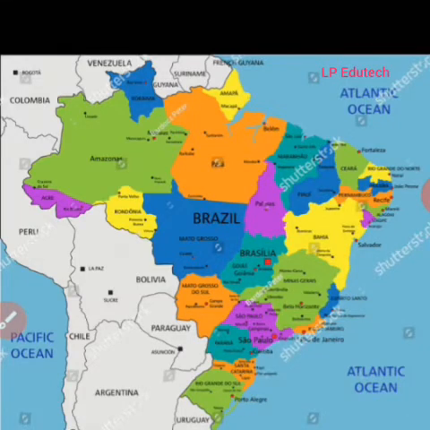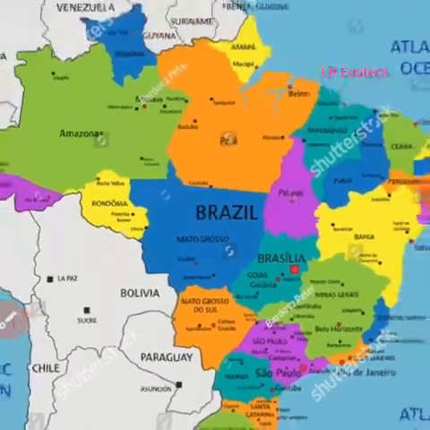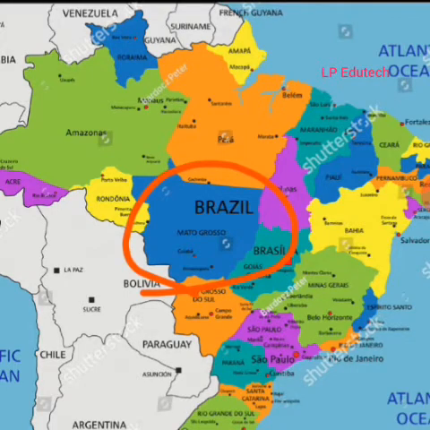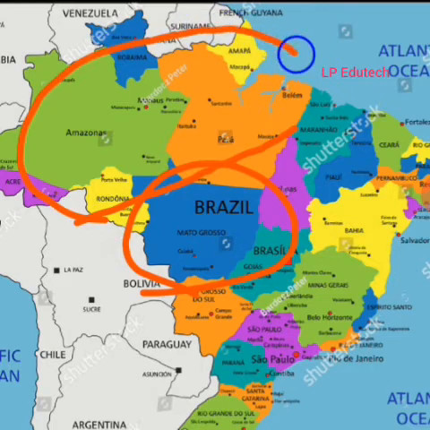Before we go to the physical geography of Brazil, I want to introduce you to the political map of Brazil. So here lies the main part of Brazil. Here lies the Amazon river basin. You know the Amazon is the world's widest and the longest river, and this is the Amazon river basin.